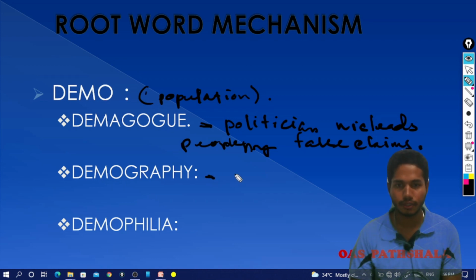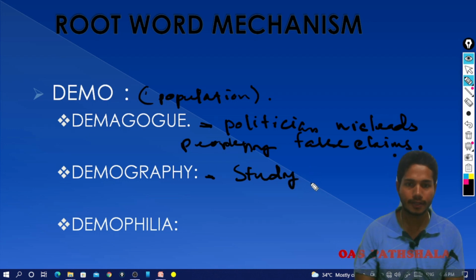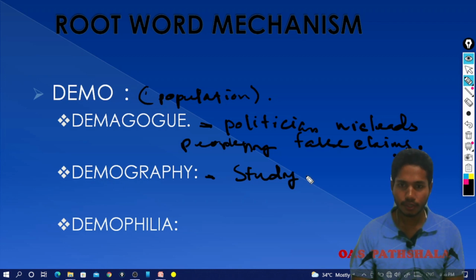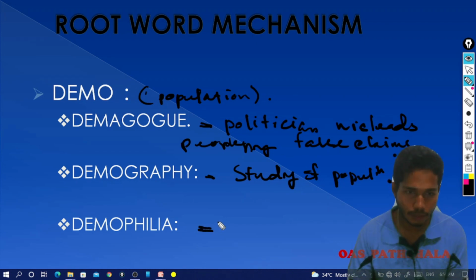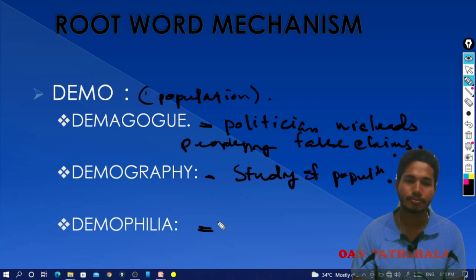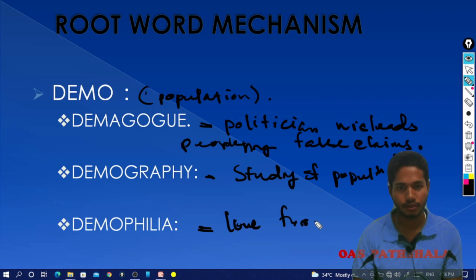The second word is demography, the study of population, races, number of births, deaths, death rate, birth rate. The third word is demophilia. If you are a crowd lover, you have a love for crowd, and that is called demophilia. So we are done with the word demo.